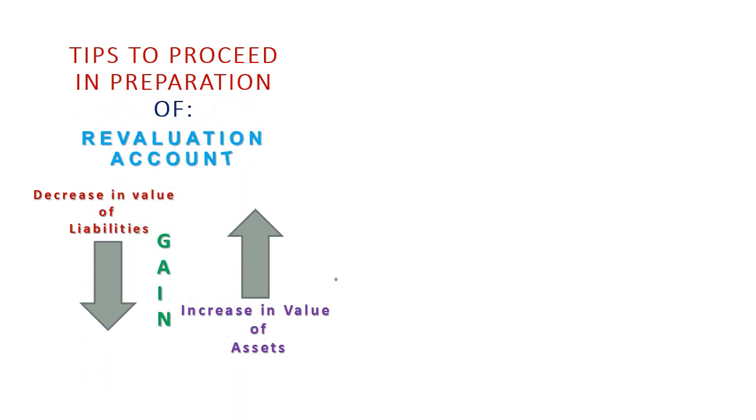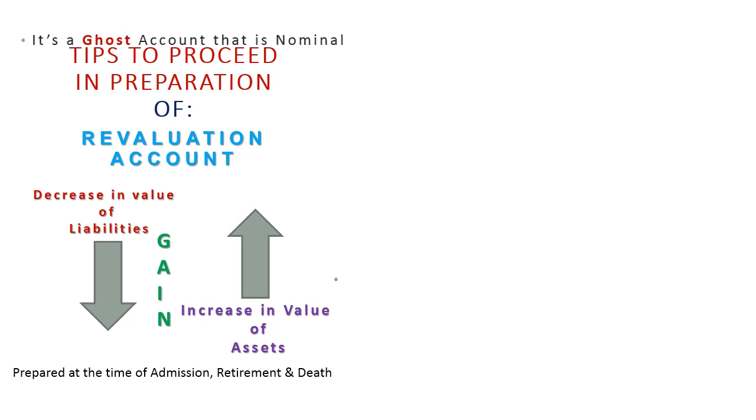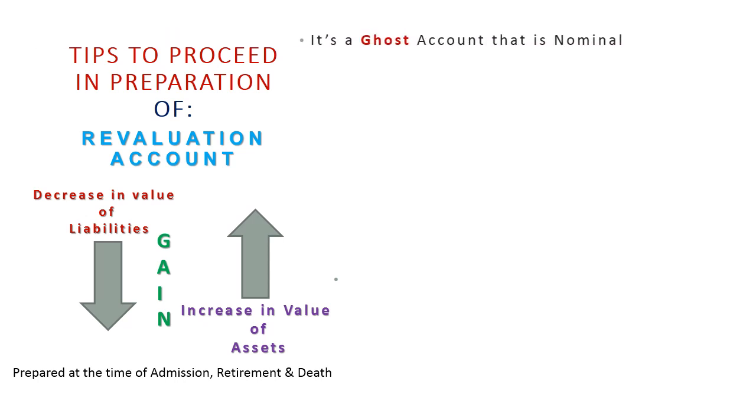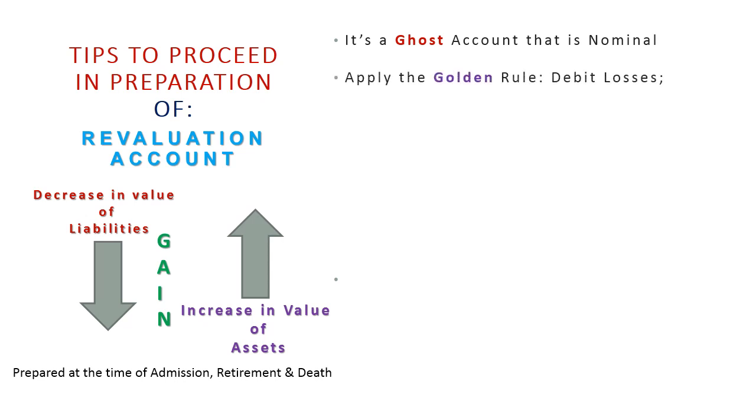Right now, what are the tips I would like to give you at the time of admission, retirement, and death with regard to preparation of the revaluation account? It is a nominal account. You must be conversant with the golden rule: debit all losses and credit all gains. I know you'll be very familiar with this golden rule.